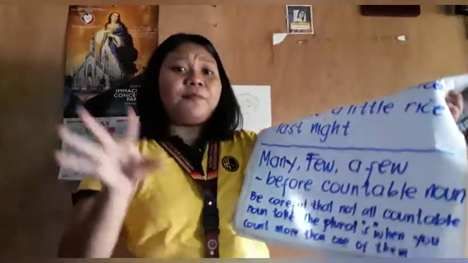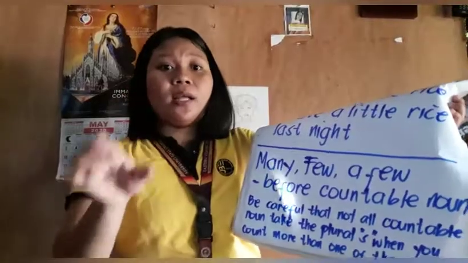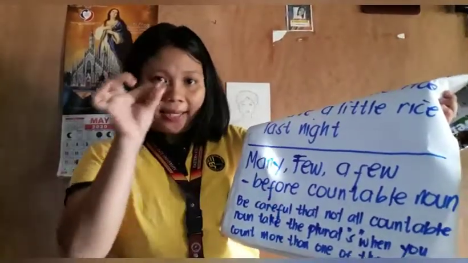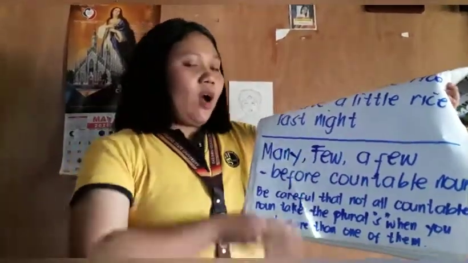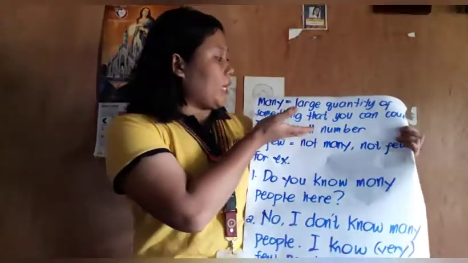But you have to be careful because not all countable nouns take the plural form s. There are also irregular nouns. For example, the plural form of person is people. One person, two people. And the plural form of child is children. One child, two children.